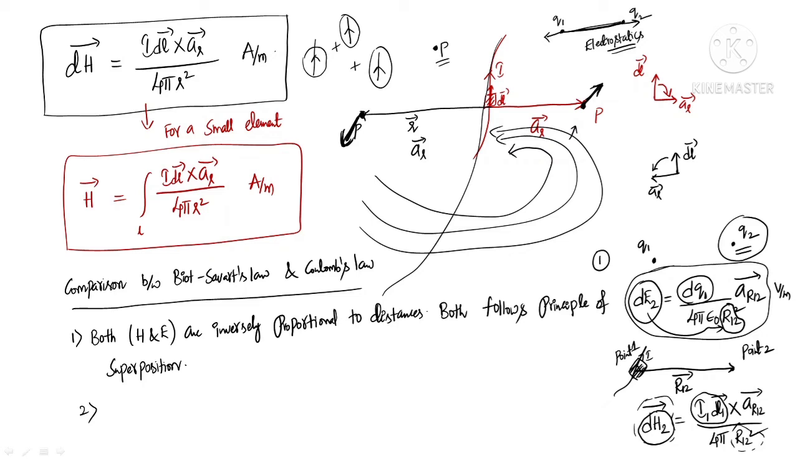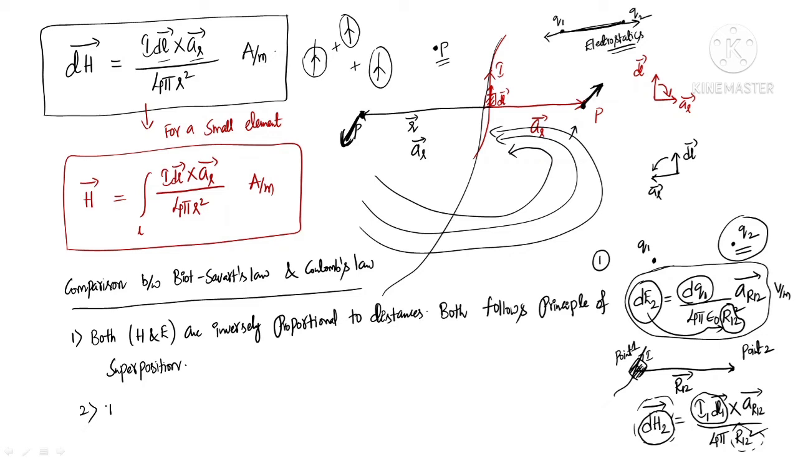Whereas in magnetostatics, this force does not act along the line joining. It is always perpendicular to the line joining the source and the point of interest. Is it right or not? So the direction of dl cross R is always perpendicular to the plane containing dl and R. Okay, this is the difference between the electrostatic case and the magnetostatic case.